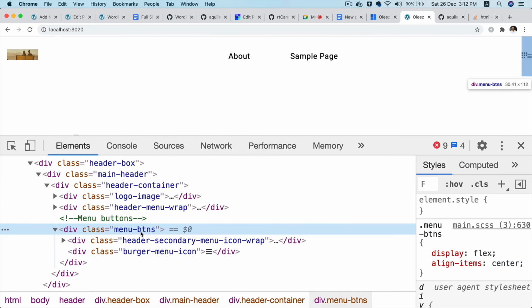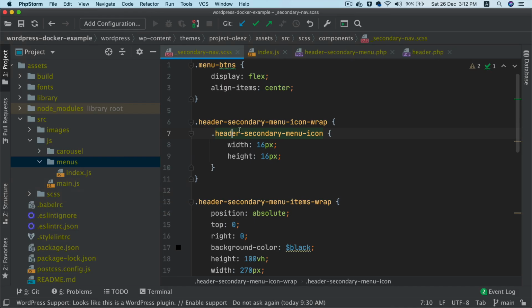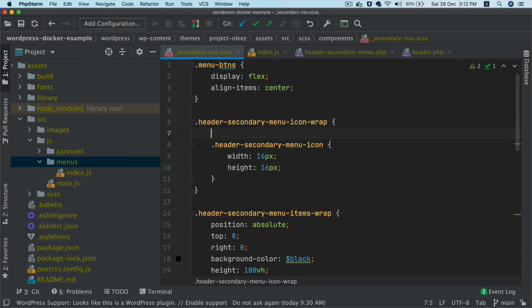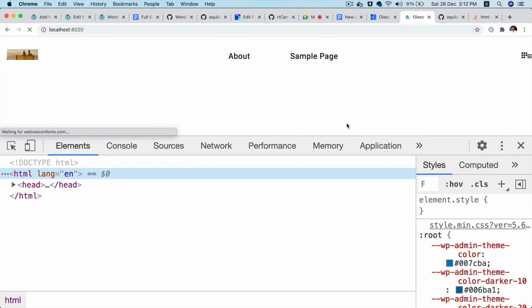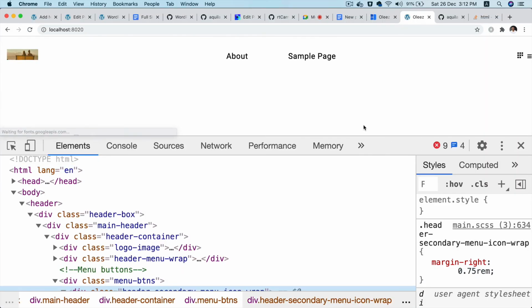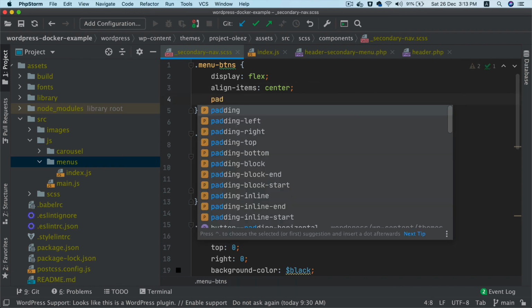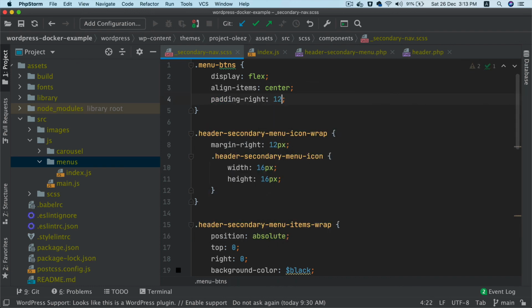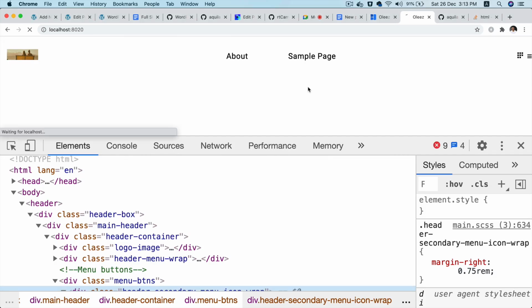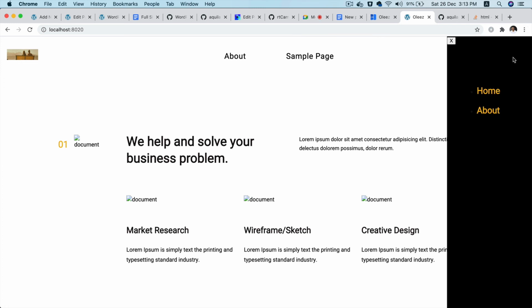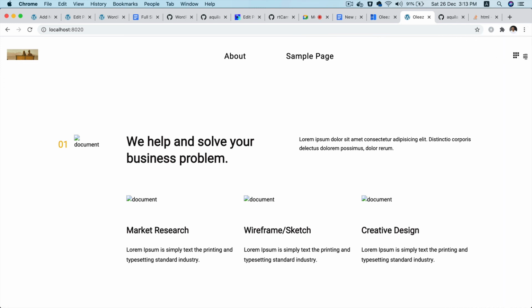It needs to have some space, so I'm just going to say margin right 12 pixels. I think that should be enough. Yep. Okay, you can control the height and width, but you get the idea. I think we need a padding also, so I'll give it a padding right of 12 pixels, I guess. So yeah, we got some padding also. All right, perfect. So we got a menu item like this.